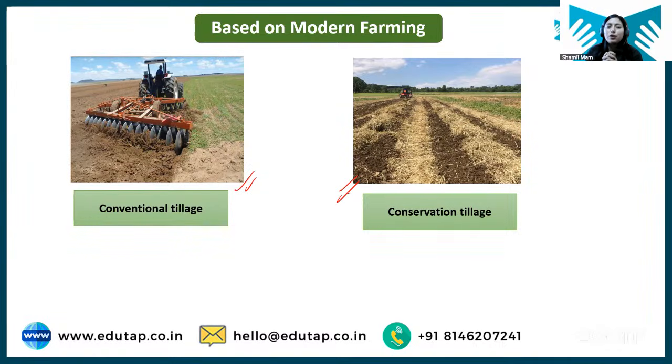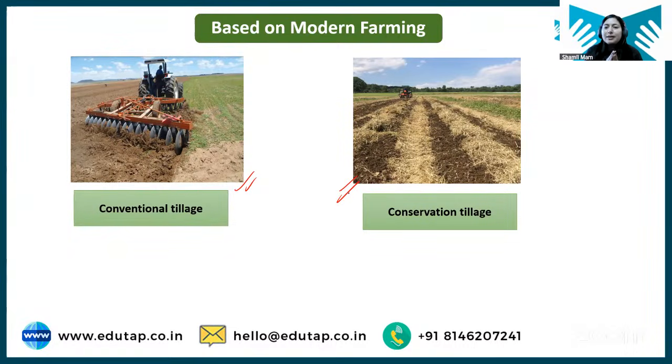Like first we are going for opening up the soil, breaking the soil into clods, then these clods are further disintegrated into fine soil, and then we go for layout of seed bed and everything. So primary tillage, secondary tillage, leveling, everything is done on the field. That is conventional tillage, a conventional method of tillage which is usually done.